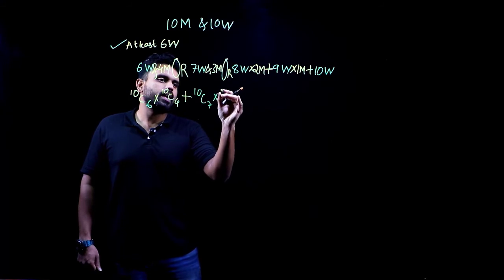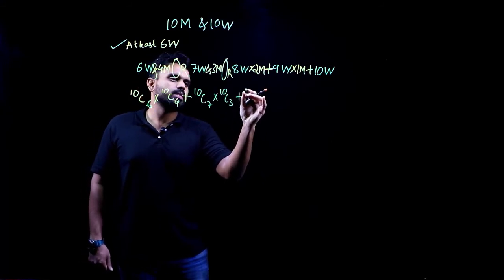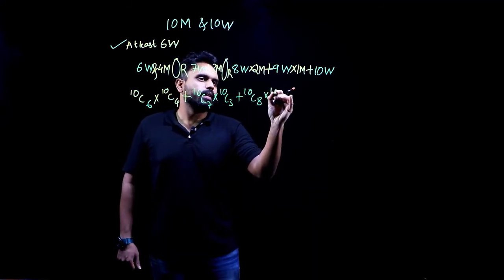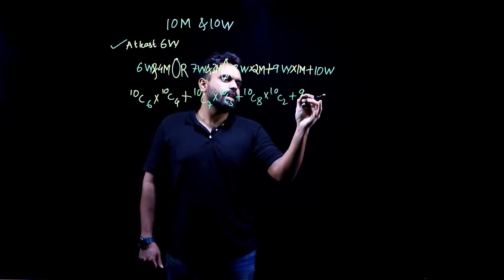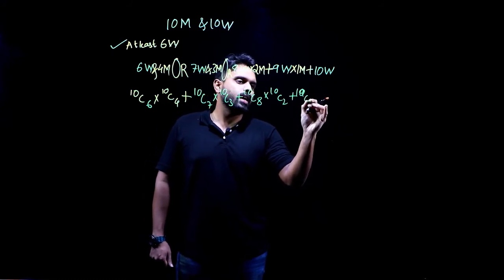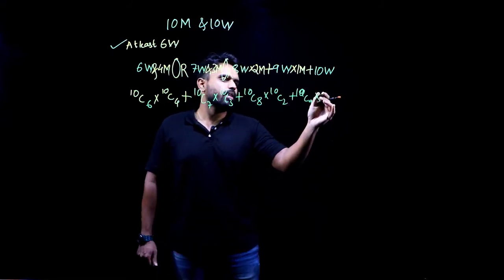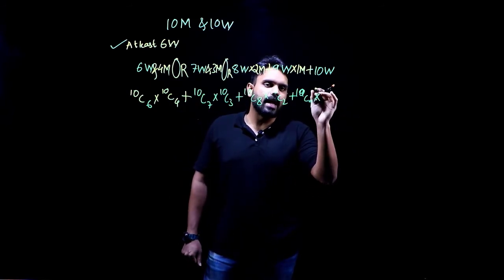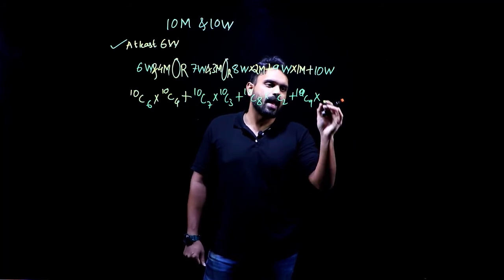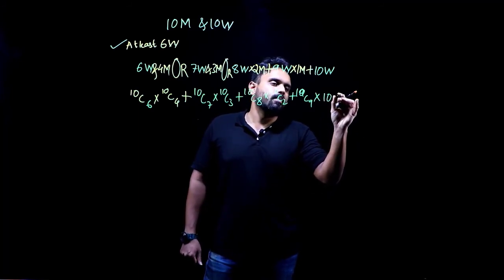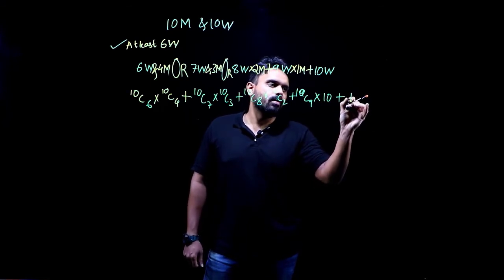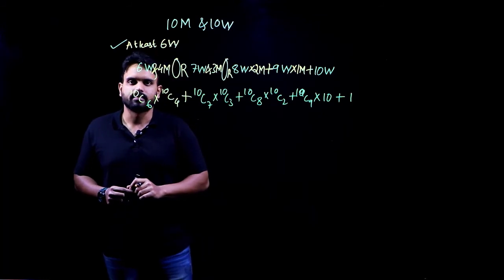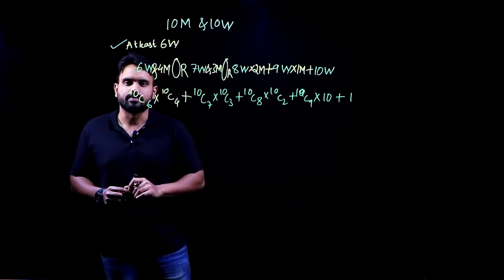Now I'll write this a little bit fast here. And represents multiplication: 10C6 into 10C4, or 10C7 into 10C3, plus 10C8 into 10C2, plus 10C9, and represents multiplication again, selecting 1 man out of 10 men. NC1 is equal to what? N. So that is nothing but 10, plus 10C10. Yes, NCN is 1.